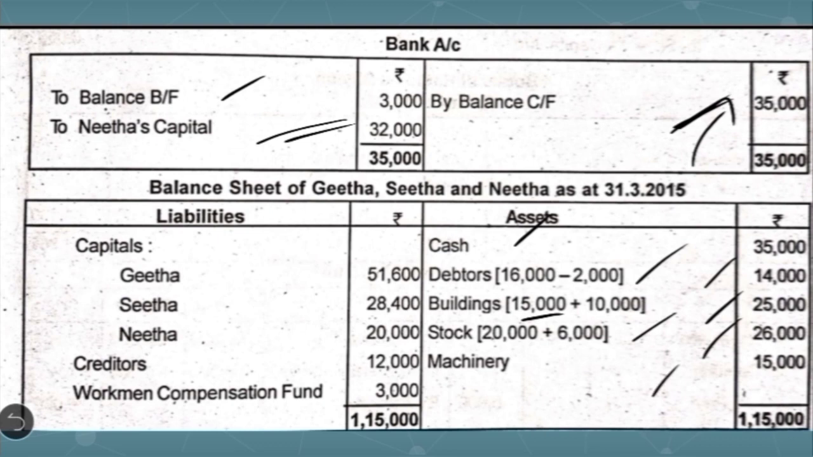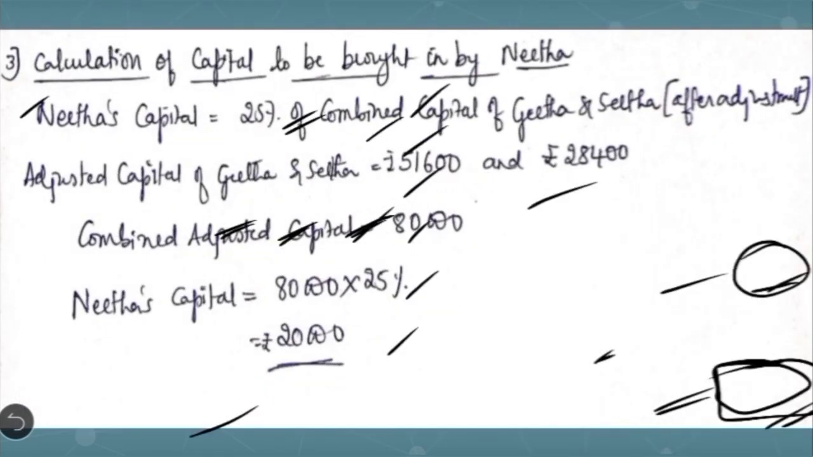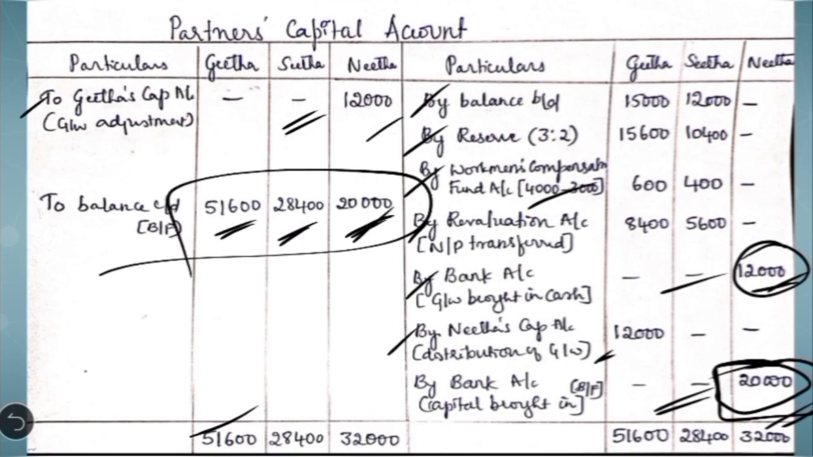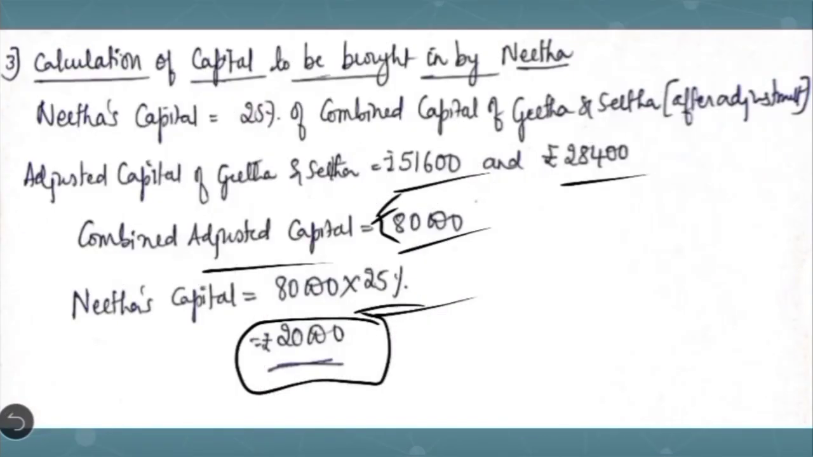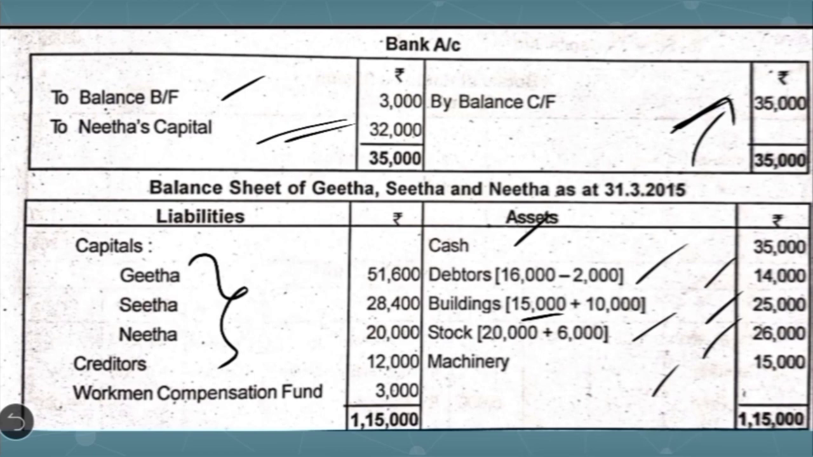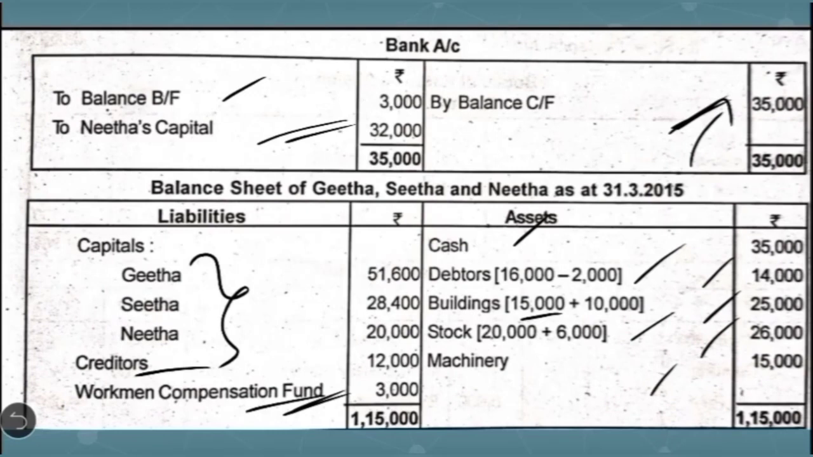Coming to the liability side, the capitals of the three partners as we calculated in the partners' capital account should be written as the closing capital balance in the balance sheet. Then we have to also write creditors, and the workmen's compensation fund should be maintained to the extent of liability. In this case there is a liability to the extent of 3,000, so to the same extent we are going to maintain the workmen's compensation fund. When we write all these assets and liabilities, the balance sheet will tally at 1,15,000. This is the solution for the present question.